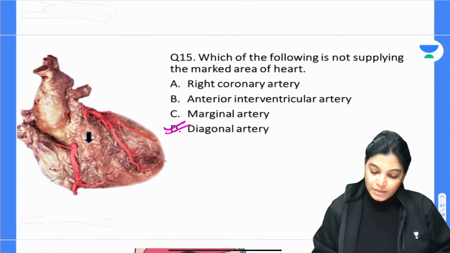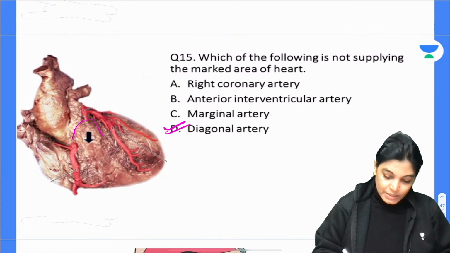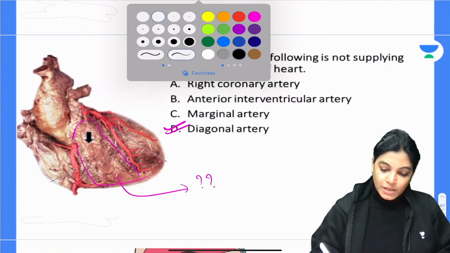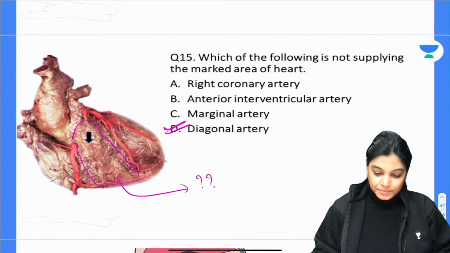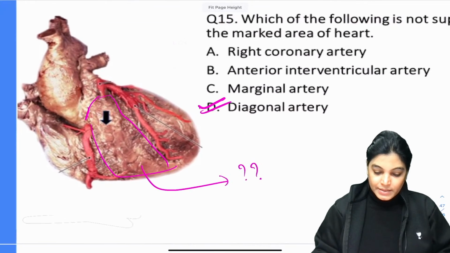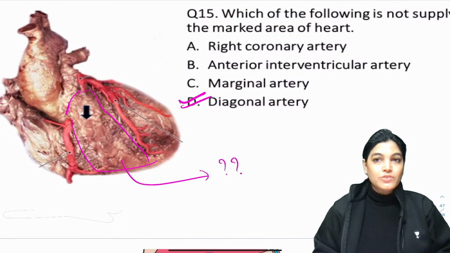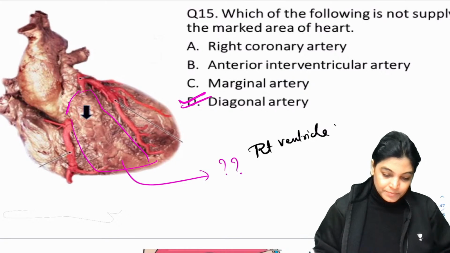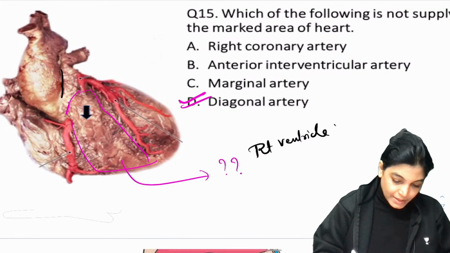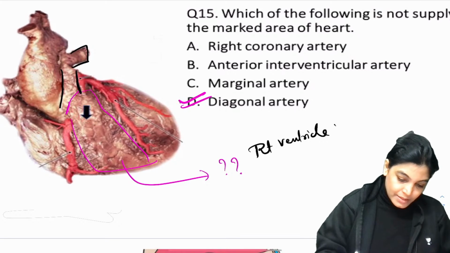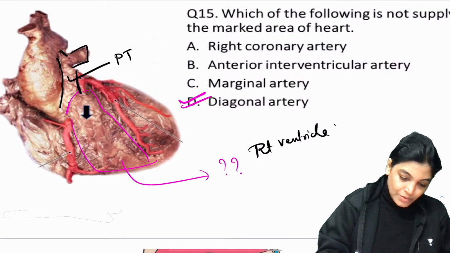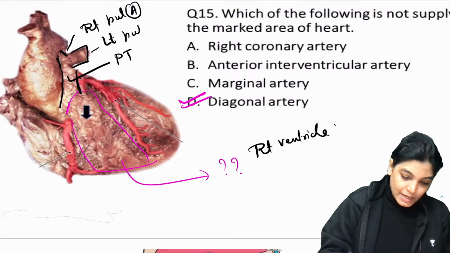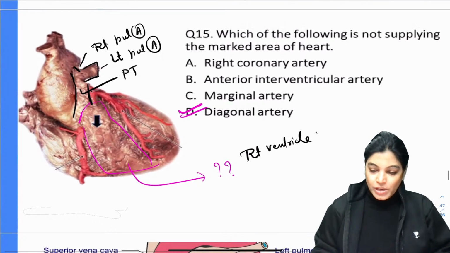Can anybody tell me which chamber of the heart this arrow marked area is? Any guesses? If I highlight this diagram, you have to identify this area. This is exactly the right ventricle. Why? Can you see this is the pulmonary trunk, which is again divided into the right and left pulmonary arteries? So this chamber of the heart is the right ventricle, absolutely right.